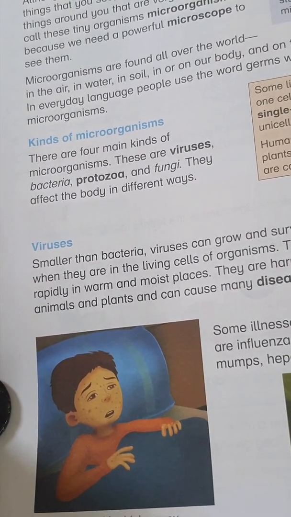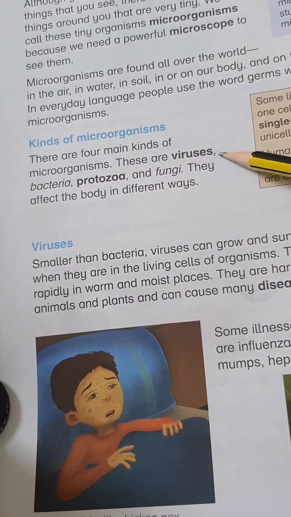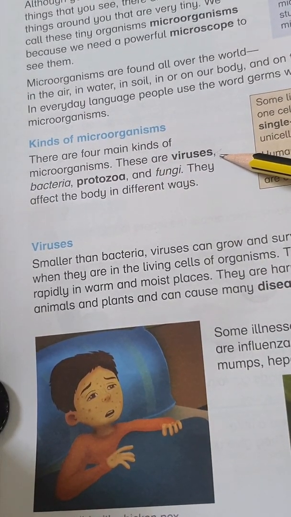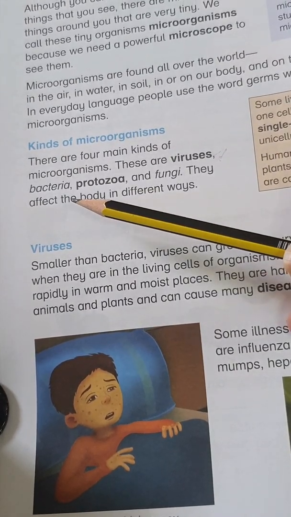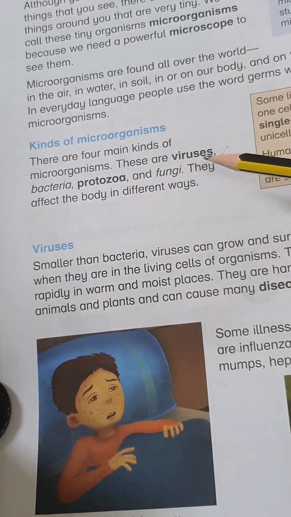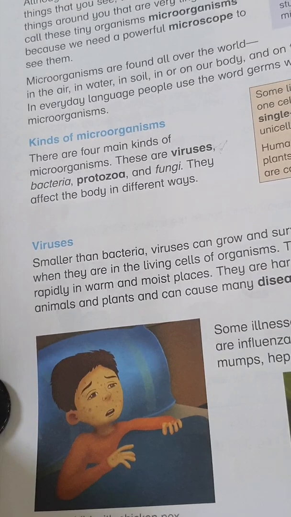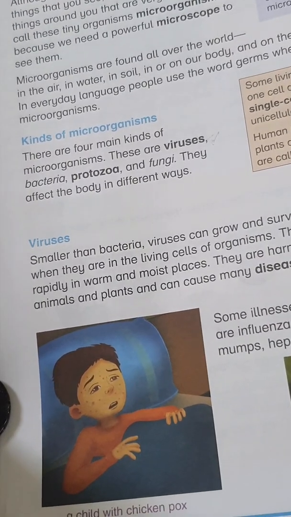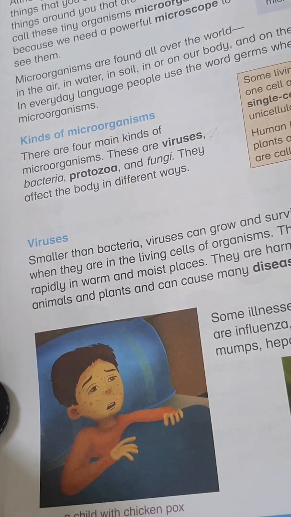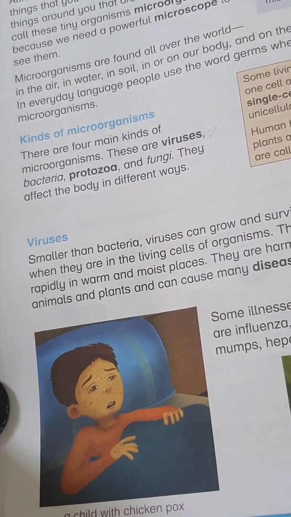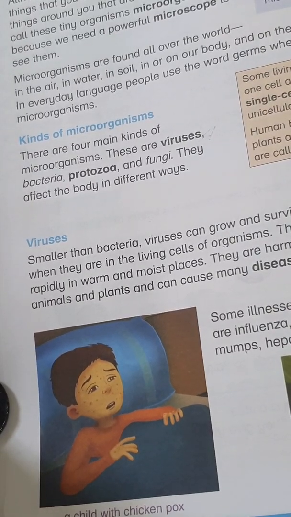There are 4 main kinds of microorganisms: viruses, which I told you pass from one body to another, and bacteria, protozoa, and fungi. They affect the body in different ways. A very important thing is that these germs, these small creature-like organisms, make us sick, and they also cure our ailments.